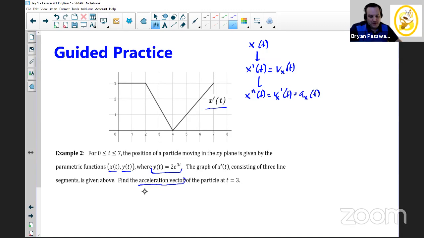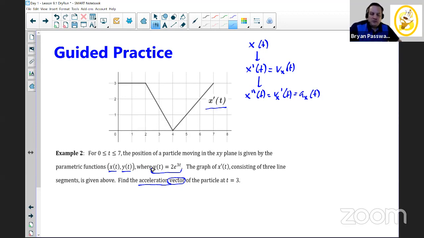So obviously that word vector might be new to you if you haven't done parametrics before in pre-calculus or even this year. When we write our coordinates, x comma y, that's just an ordered pair. But when you're doing things in parametrics or other coordinate form, we can call those coordinates vectors because they're dependent upon time, and they're not just a single scalar product. They have a magnitude and a direction.